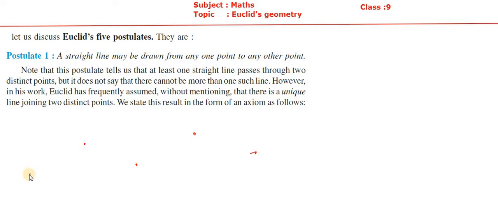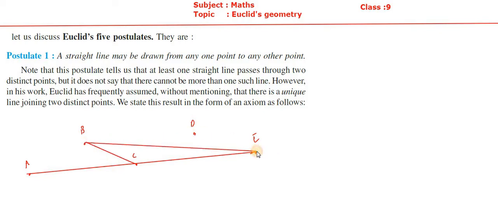See here, for example, we suppose this is a point A, this is point B, this is C, this is D, this is E. So no need to go in order. If you want, you can join the point from A to E. So this is also a straight line. And from C to D you can also draw the straight line, or C to B you can draw the straight line, from B to E you can draw a straight line. These are all straight lines.